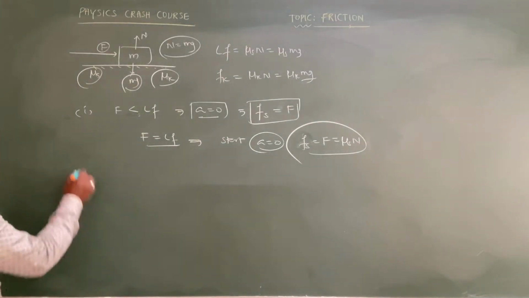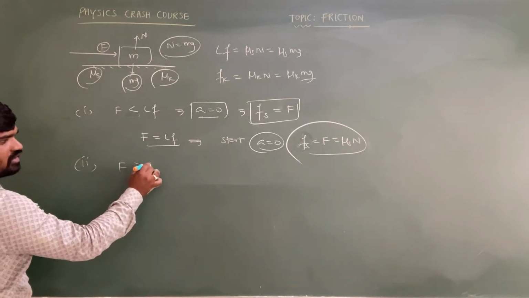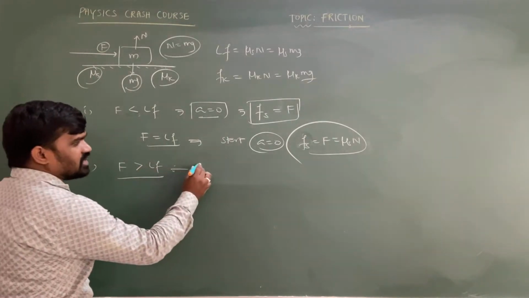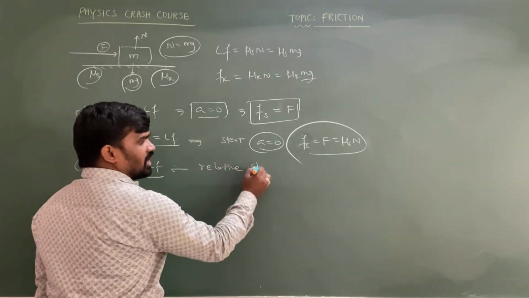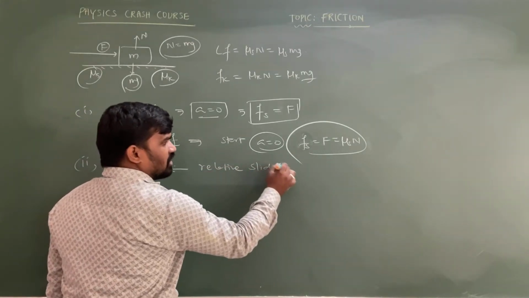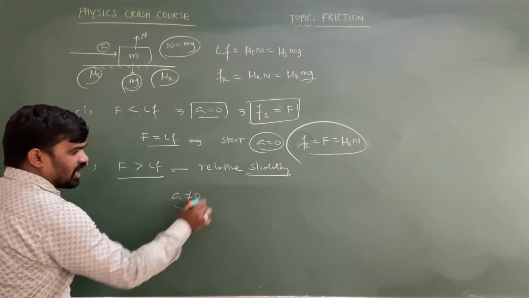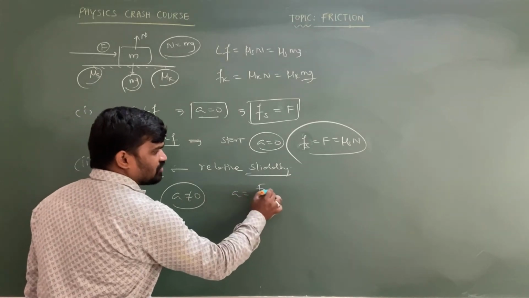And next, another case you can consider. Consider that the applied force is greater than the limiting friction. If applied force is greater than the limiting friction, relative sliding will take place between the two surfaces. Relative sliding is existing, which means the object gets an acceleration which is not equal to 0. Then the acceleration is equal to net force upon mass, we can write.